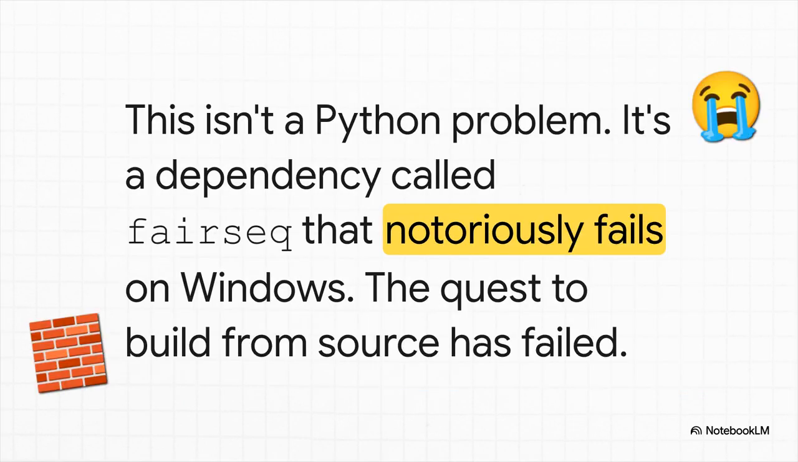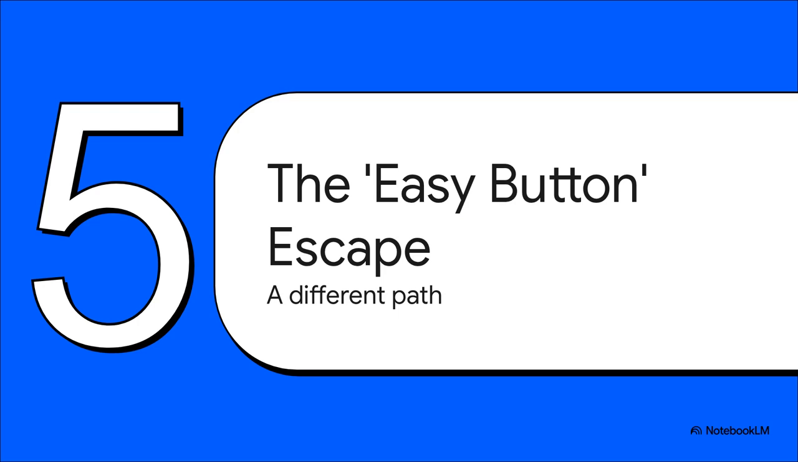And here's the heartbreaking truth of it all. The problem isn't Quiz. It's not their setup. A key piece of the software, this fairseq thing, is just notoriously, famously broken on Windows because it was really built for Linux. The heroic quest to build this thing from scratch has hit a solid brick wall. So, after all that, what's the solution? You stop trying to fix the unfixable. You realize you've been taking the hard road this whole time when there was a much, much easier path available.